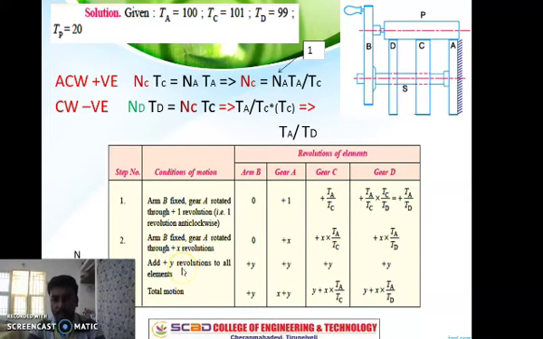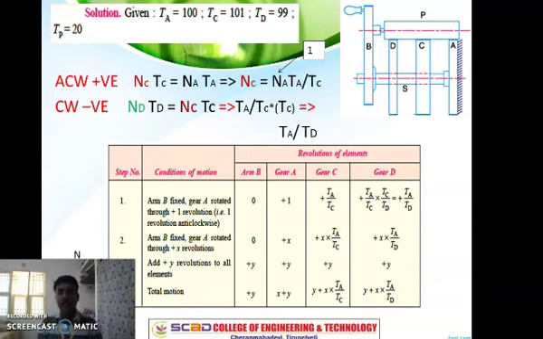Now come to the third step, that is adding plus y revolution. We need to add plus y revolution to all the columns. So 0 plus y, x plus y, y plus x into TA by TC, y plus x into TA by TD. Like this, let us complete the column.